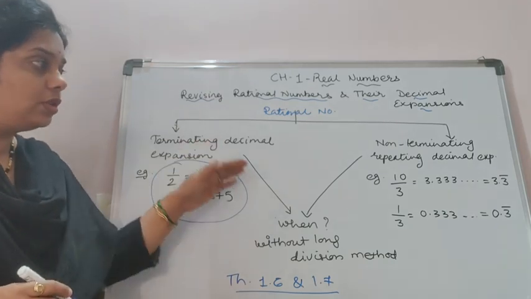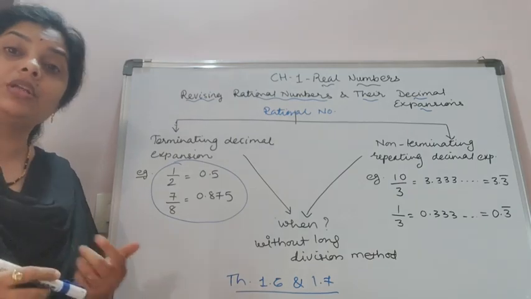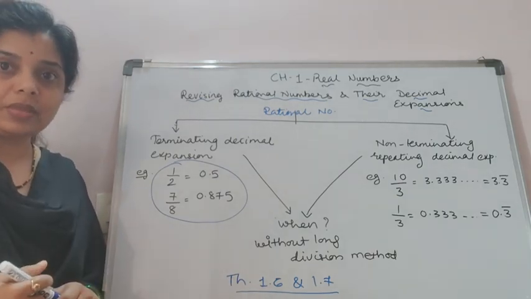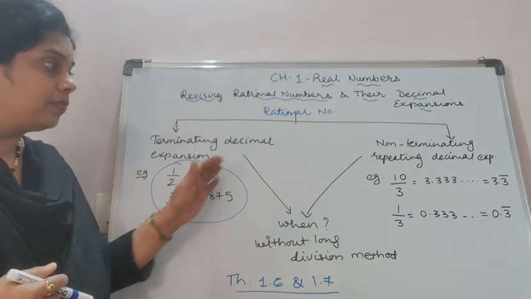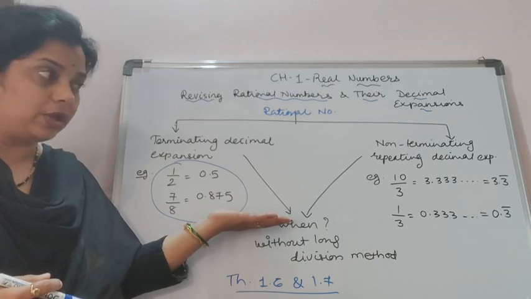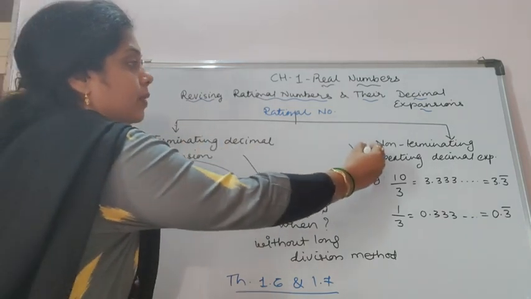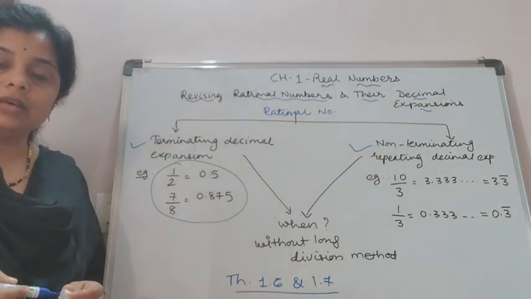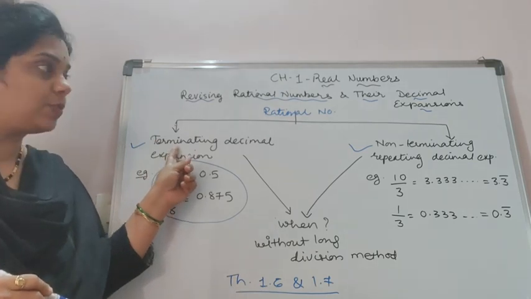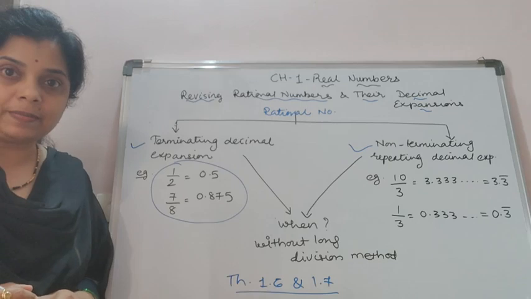You all studied this in ninth standard. But what is next? What is different in 10th class? Your knowledge till now is okay, but in this session we will see when we get a terminating decimal expansion and a non-terminating decimal expansion.